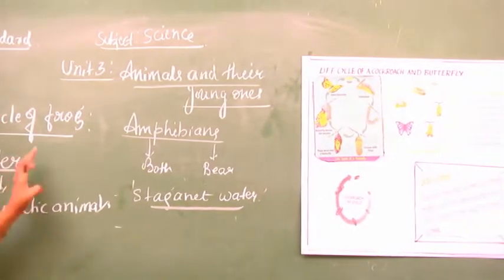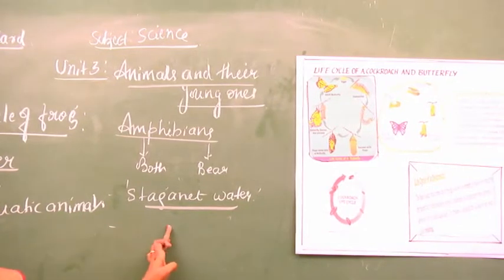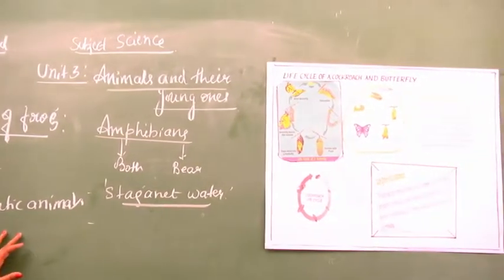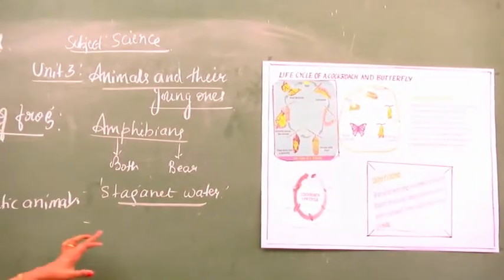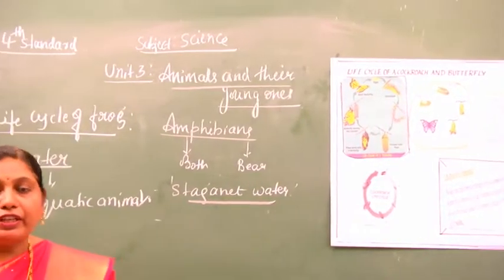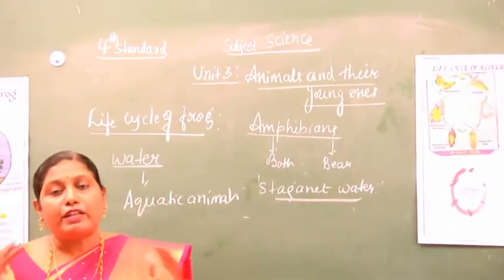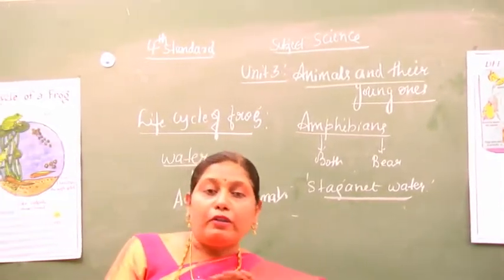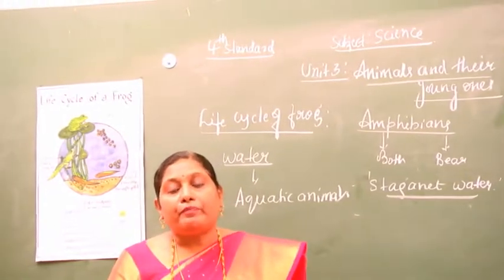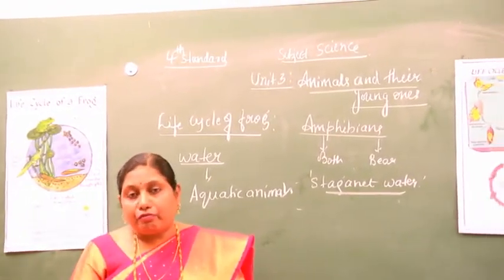The frog belongs to amphibians, but it lays its eggs in water. Frogs and fish lay plenty of eggs, numerous eggs, but not all the eggs reach the adult frog.